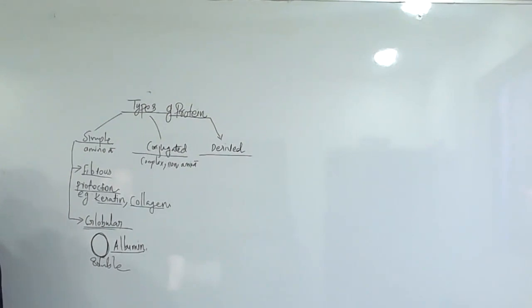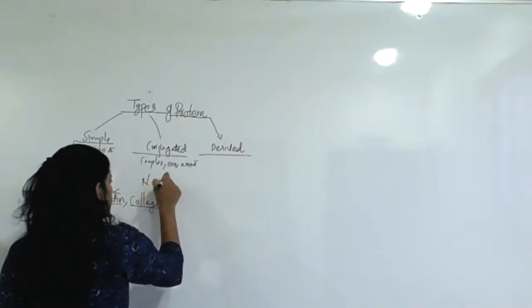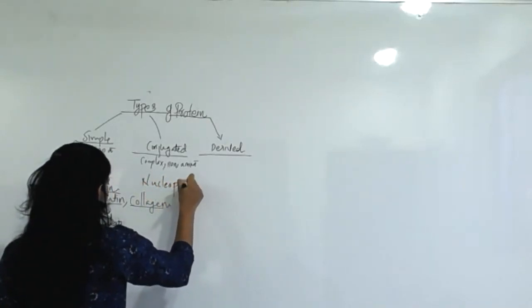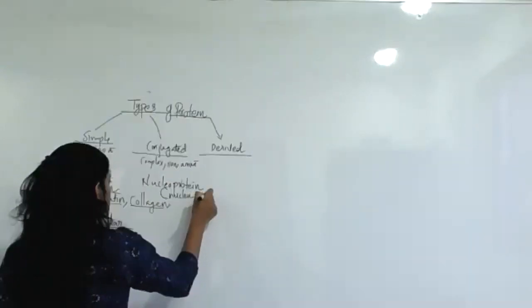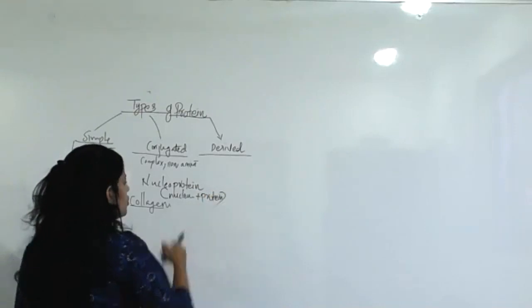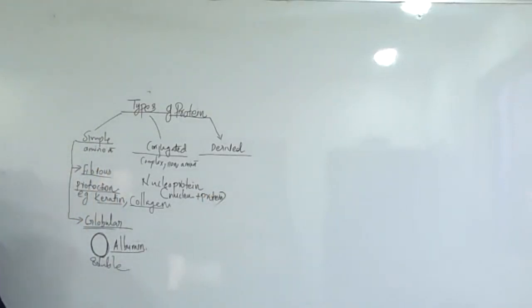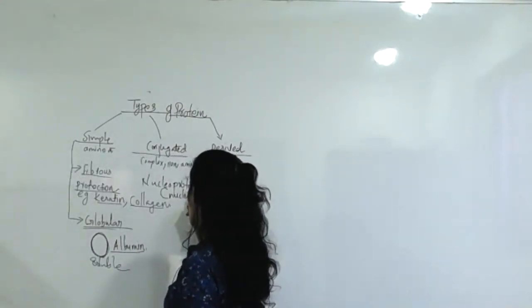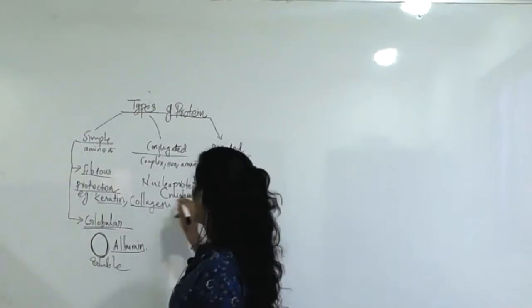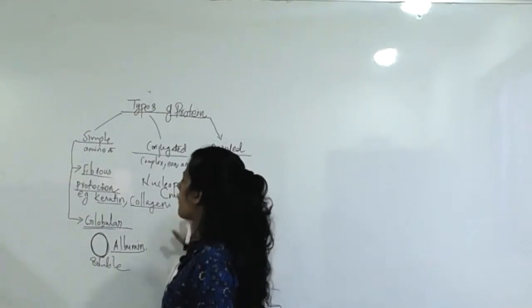Nucleoprotein, protein plus nucleic acid. Like egg yolk, casein of milk, these are the examples. Nucleoproteins means nucleic acid plus the protein. Okay, so nucleoproteins are examples. We will study today what is nucleic acid, and nucleic acid plus the protein is a nucleoprotein type, a complex one.